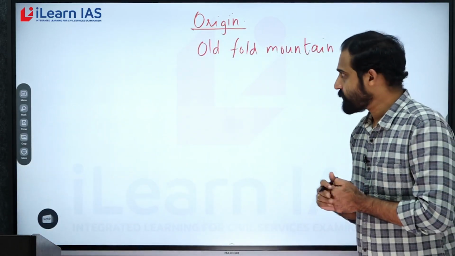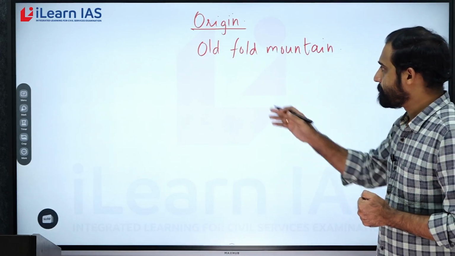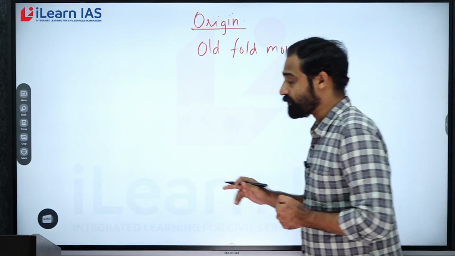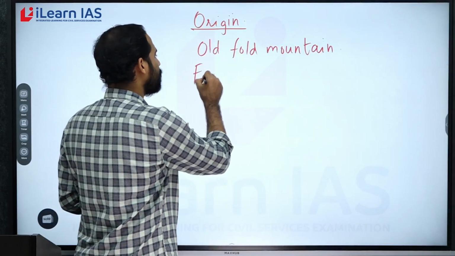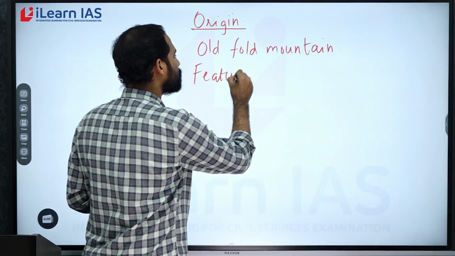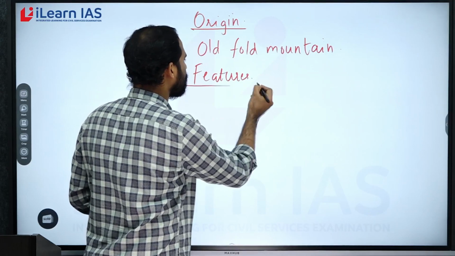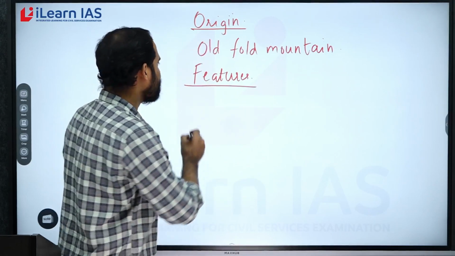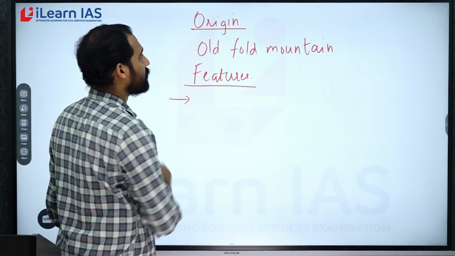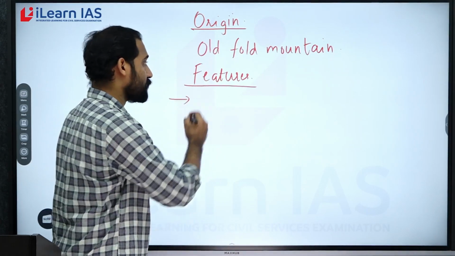Now let us look at the features. We will look at the features first. If you look at the features, the first feature of Aravallis is associated with its formation or its origin.